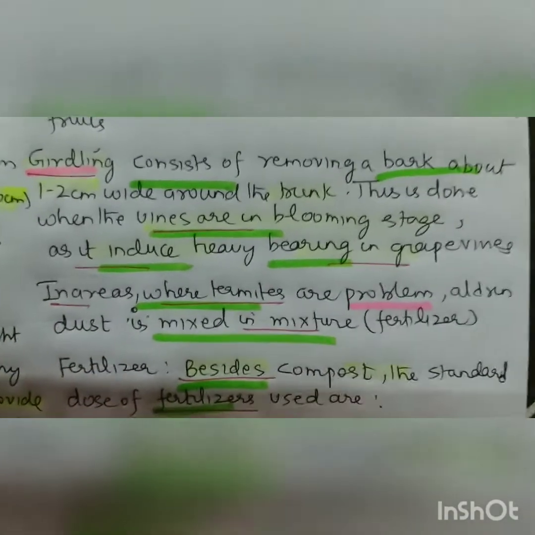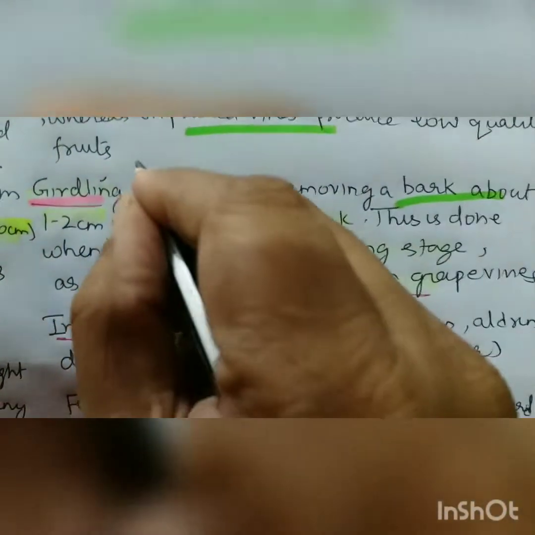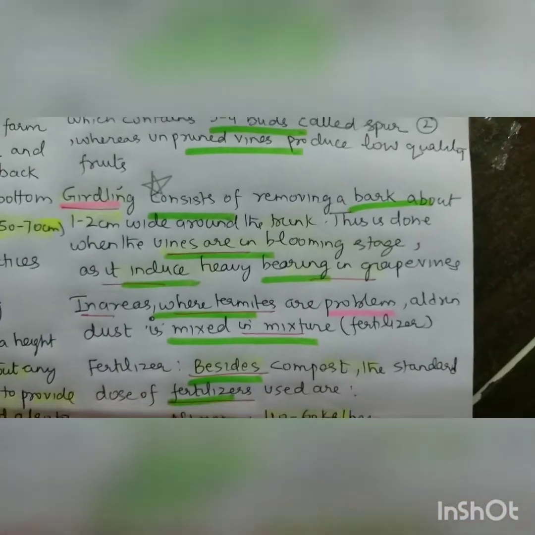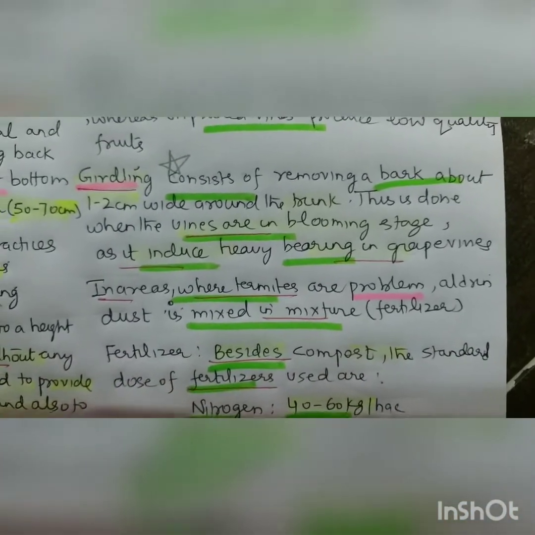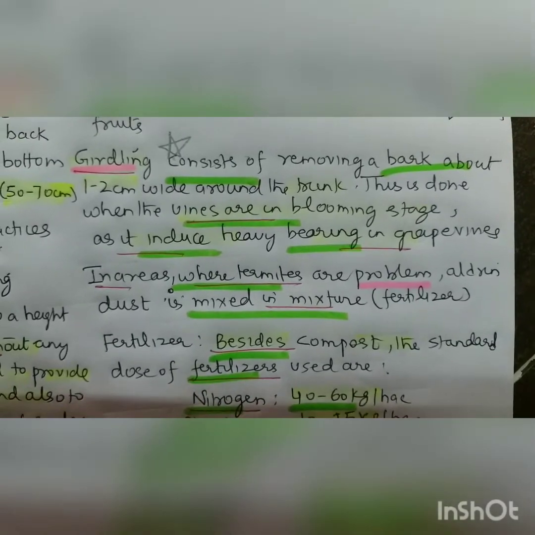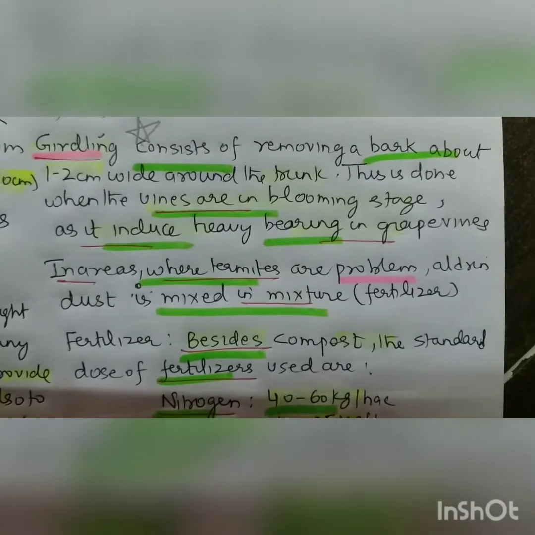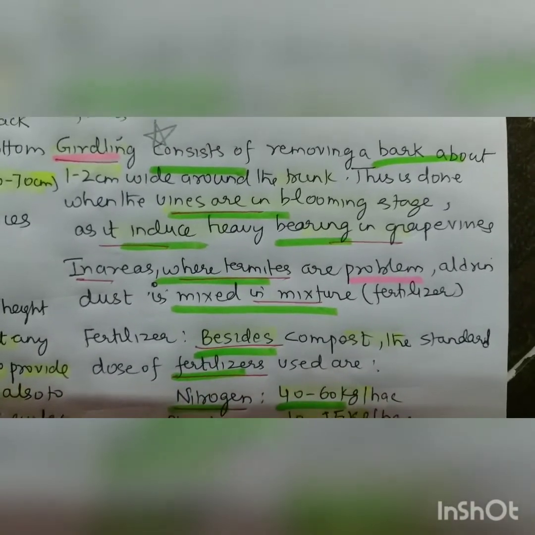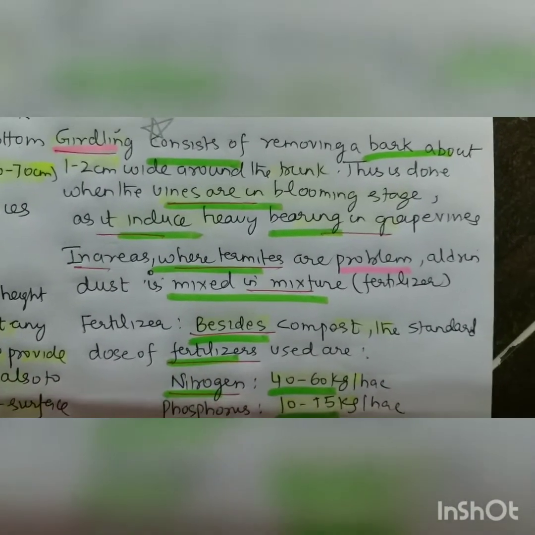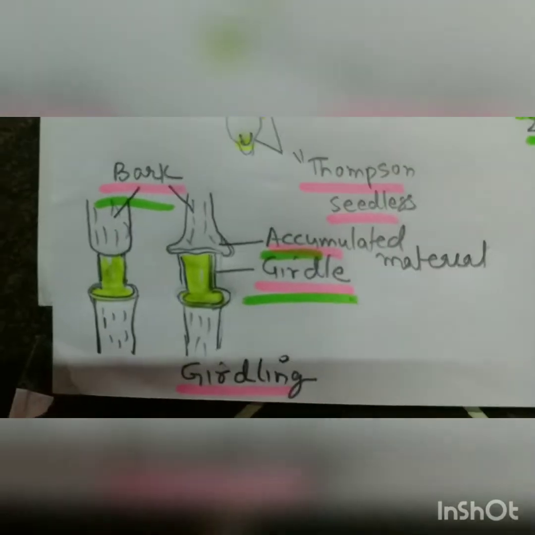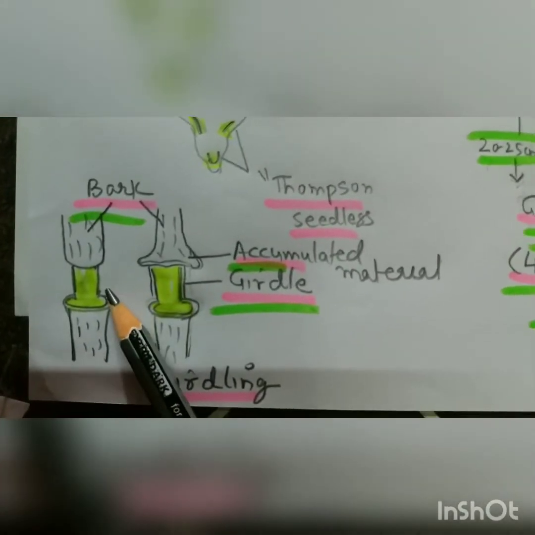Now next is the very important, that is the girdling. Girdling consists of removing a bark about 1-2 centimeter wide around the trunk. This is done when vines are in blooming stage, as it induces heavy bearing in grapevines. So you will see, this is girdling. Just as I told you, it is the removing of bark